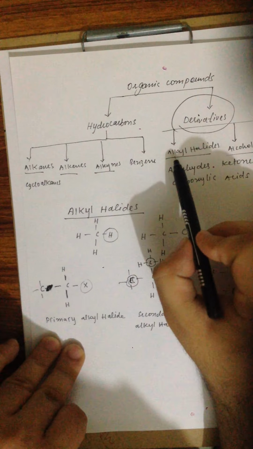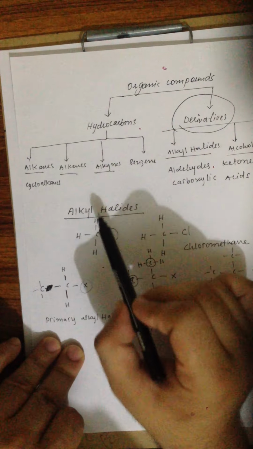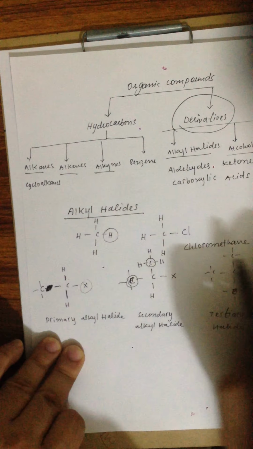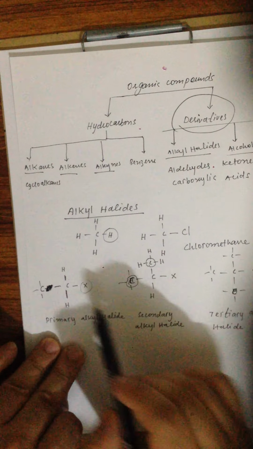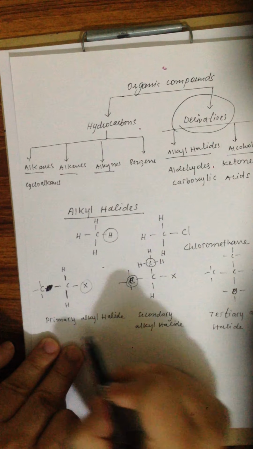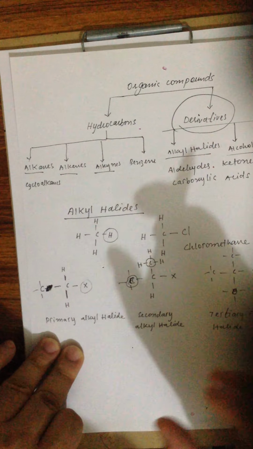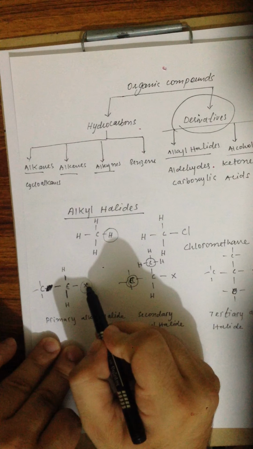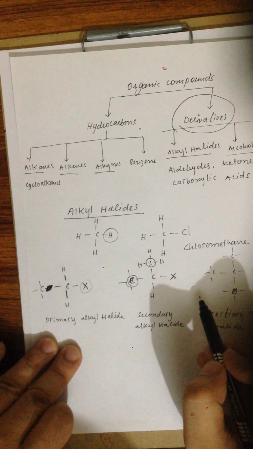So alkyl halides are obtained from alkanes. If we replace one hydrogen atom of alkanes with chlorine, we can get chloromethane. These compounds can be classified into primary, secondary, and tertiary, and this is based on the type of carbon atom to which these functional groups are directly attached.